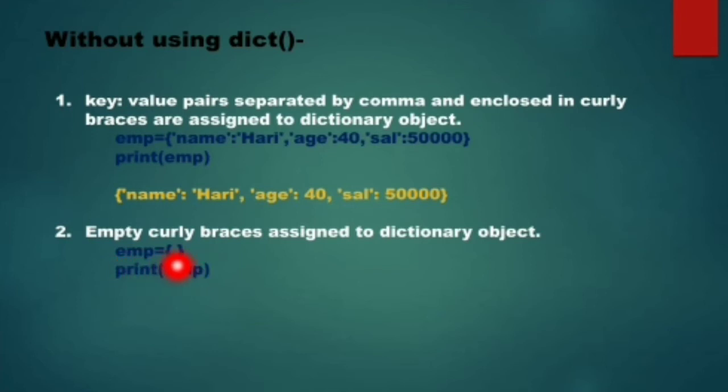When you assign empty curly braces to a variable, it will create an empty dictionary. Now when I display it, see, it is just showing the empty curly braces. Now this type of empty dictionary is often required in programming.